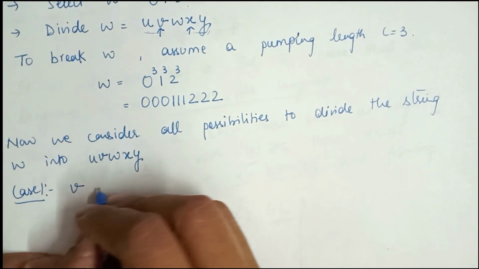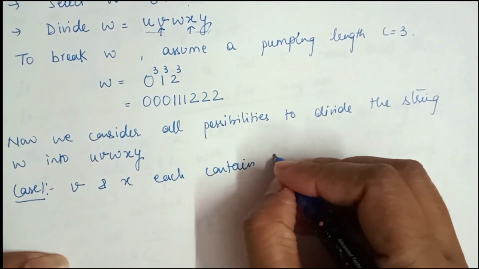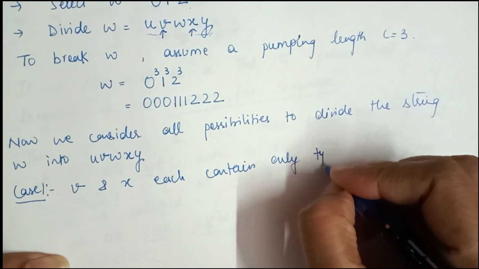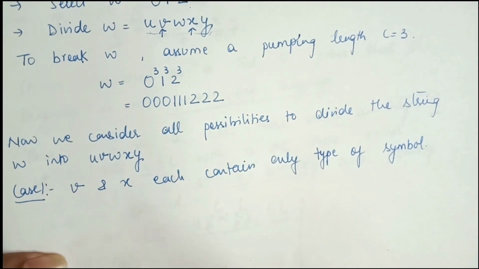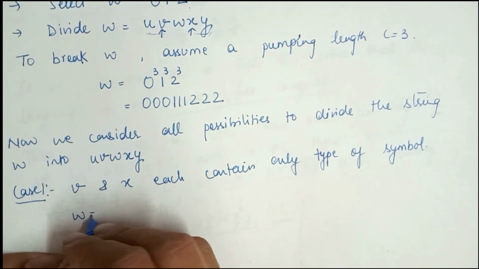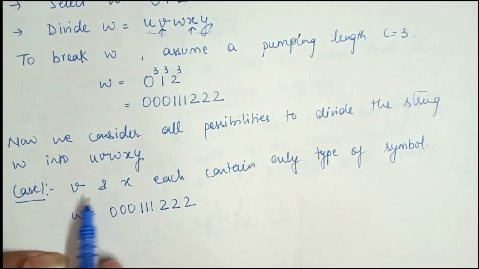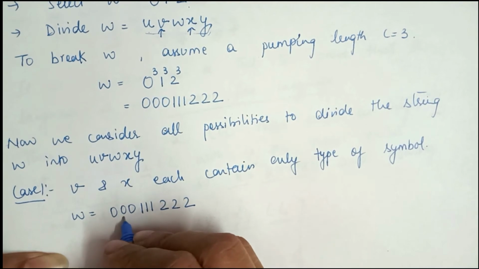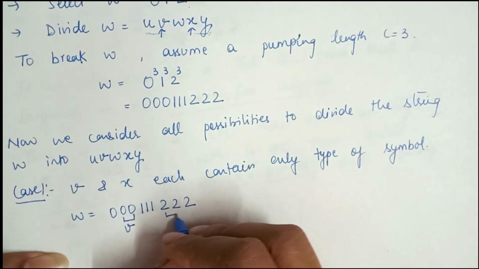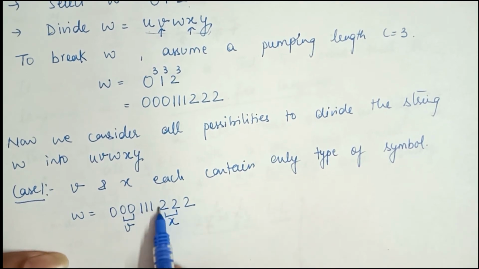So case 1 is that V and X each contain only one type of symbol. One type of symbol means it contains either 0, 1 or 2. W is 3 times 0, 3 times 1 and 3 times 2. Now I am taking V and X such that each contains only one type of symbol. Suppose I take these 2 zeros as V, and these 2 twos as X. So V contains only 0 and X contains only 2.